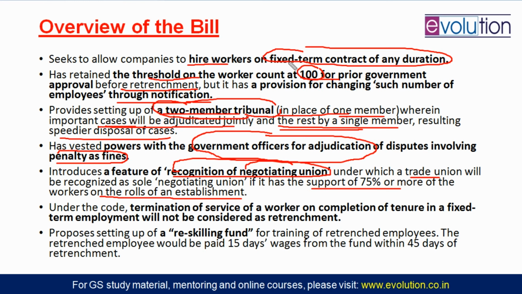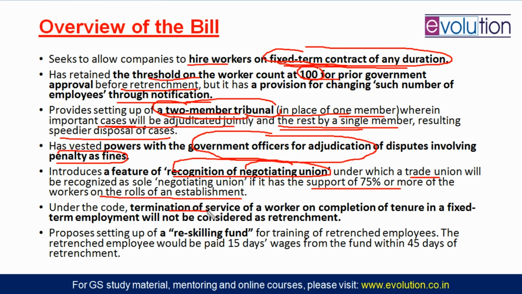So we already told you that fixed term contract of any duration. So what does that mean? Does that mean retrenchment? No, retrenchment is after 100 threshold and everything. That is completely different thing. This fixed term contract of any duration means that you can hire and fire anytime. That will not lead to the dispute of retrenchment.